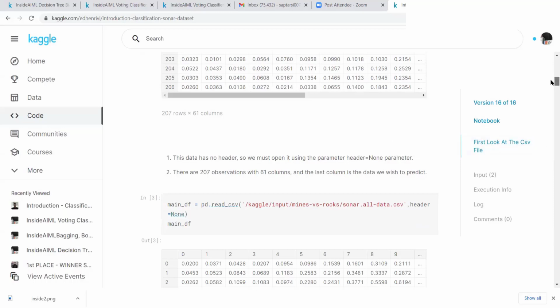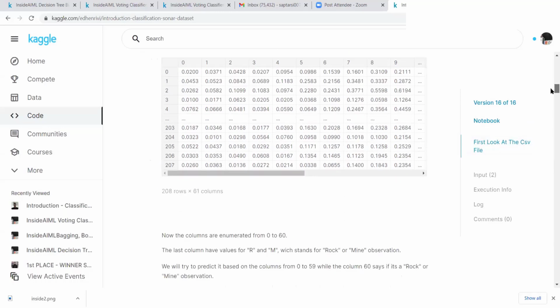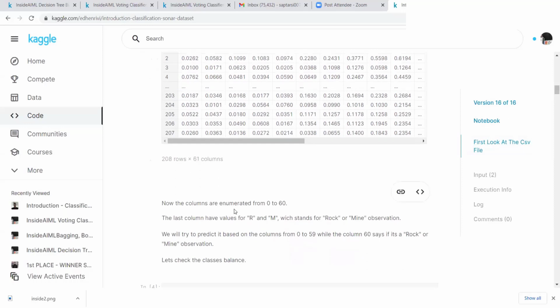It's sonar data in the sense that you are sending a sonar wave under the sea and you want to find out whether there is a rock or a metal mine. These are the two classes present in the last column, R and M. The first 60 columns give you different characteristics of this reflected sonar wave.